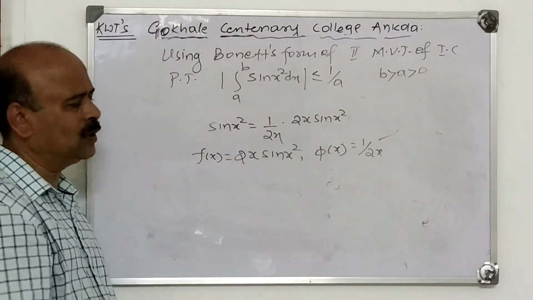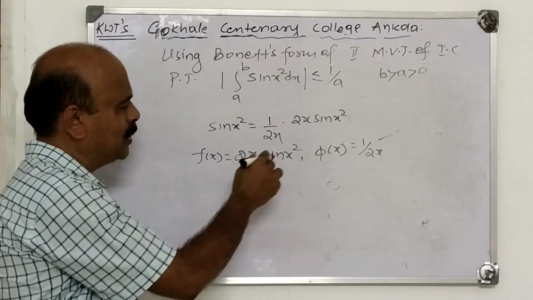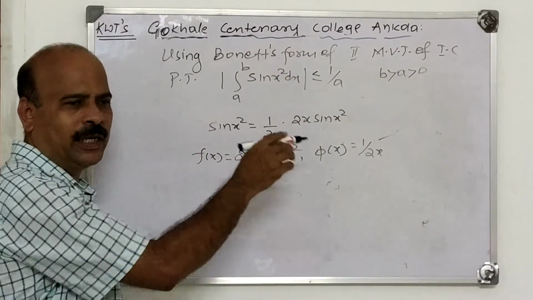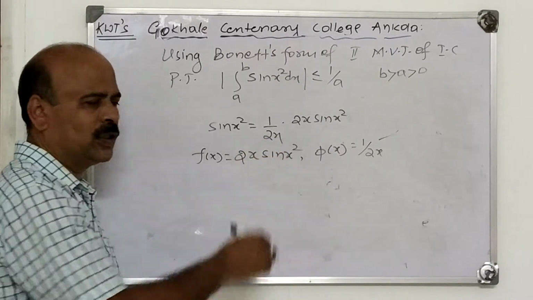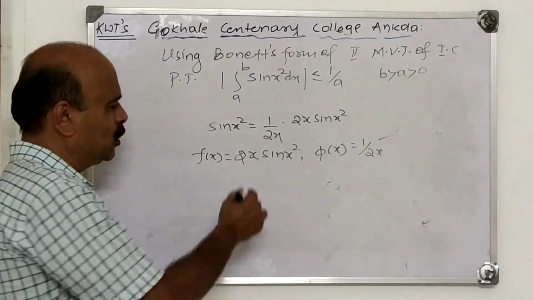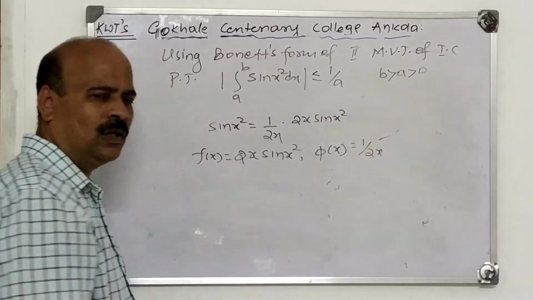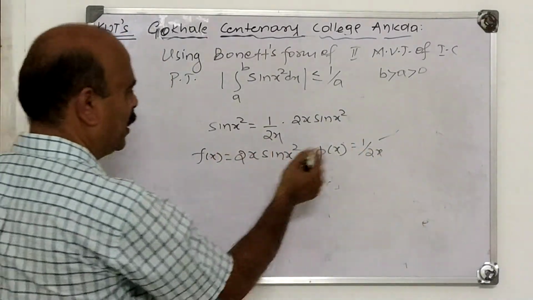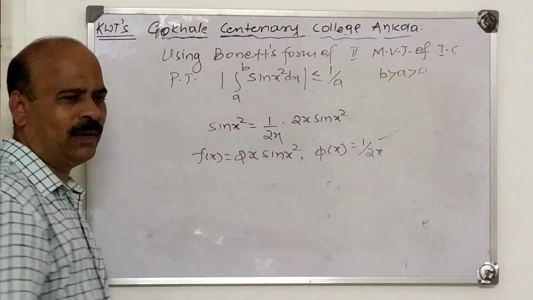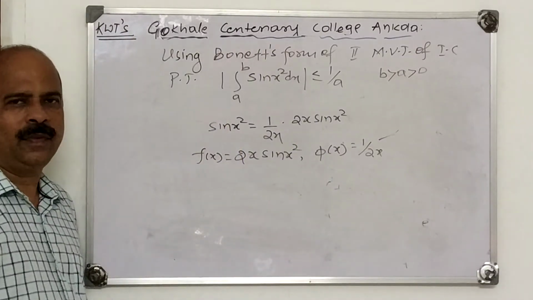Sin function is continuous for all x, so it is continuous. x is a polynomial function, continuous. So the product of two functions is continuous. So this f(x) is also continuous in [a, b], and psi(x) is continuous in [a, b]. Both are integrable. Therefore, the first condition of the second mean value theorem is satisfied.